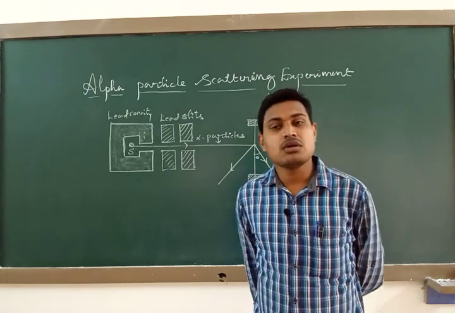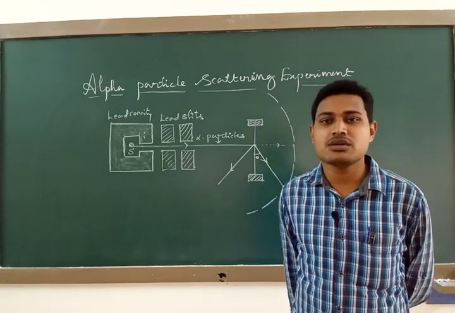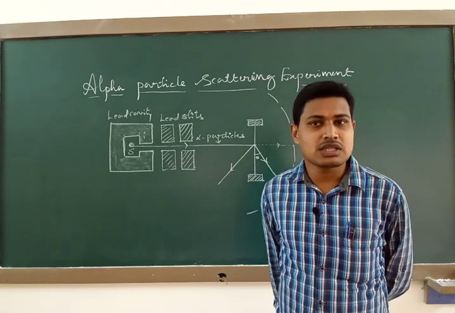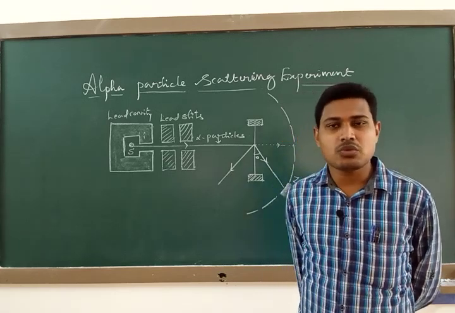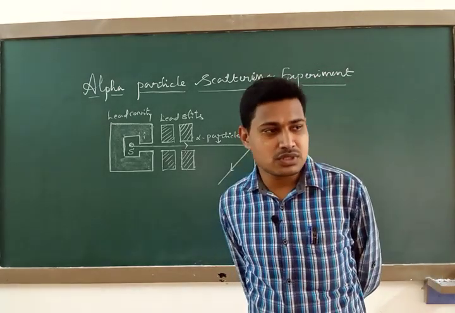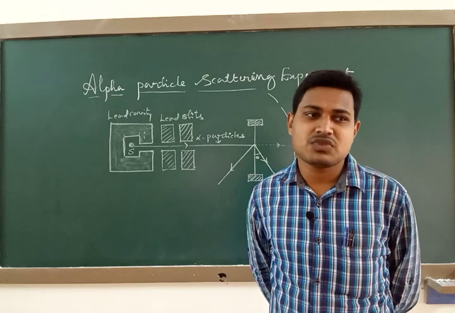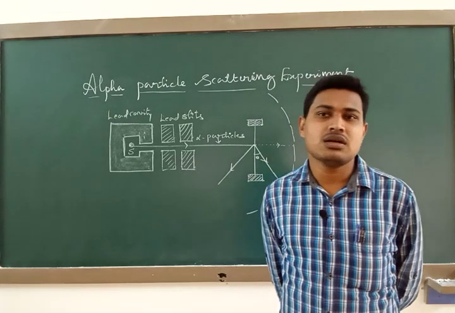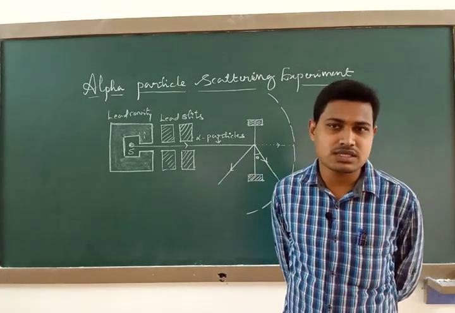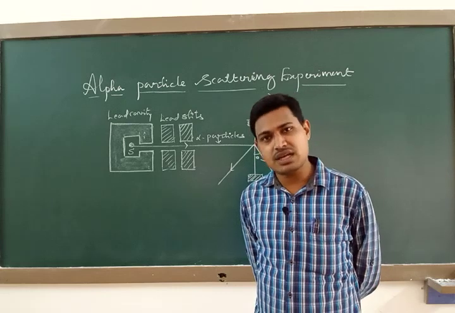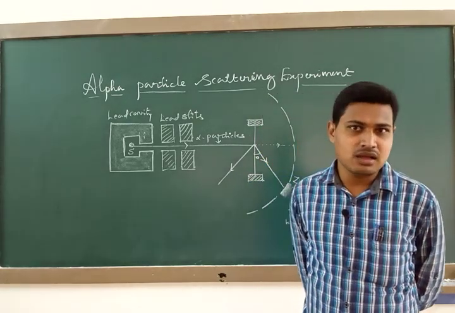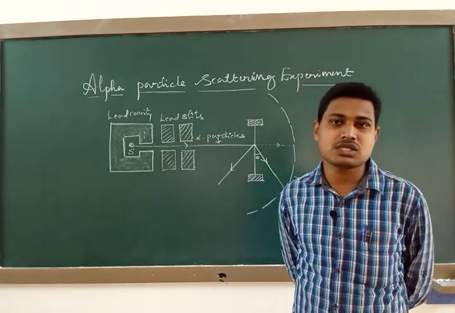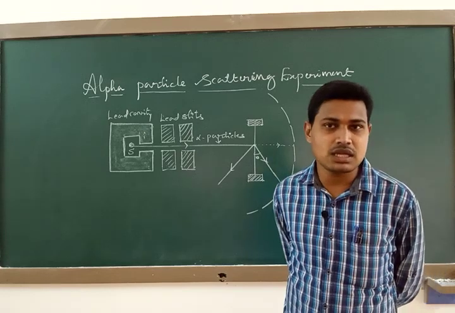So with the help of all that basic information, we shall now go to the further aspects of this topic. As you already know, in this chapter we are going to study only two atomic models: one is Rutherford's atomic model and the other is Bohr's atomic model. In detail we are going to study these two theories proposed by two different physicists, Ernest Rutherford as well as Niels Bohr.